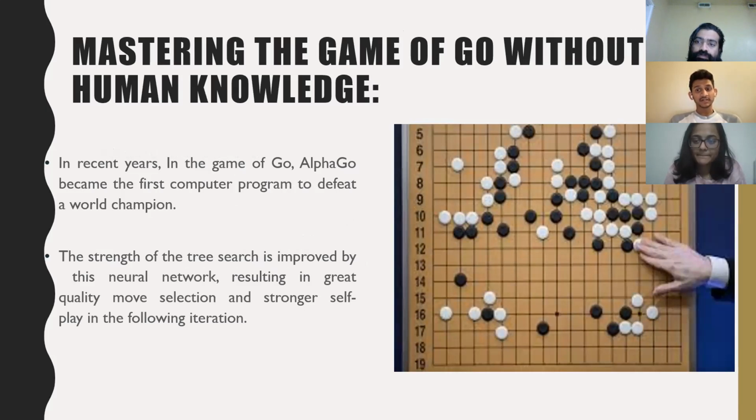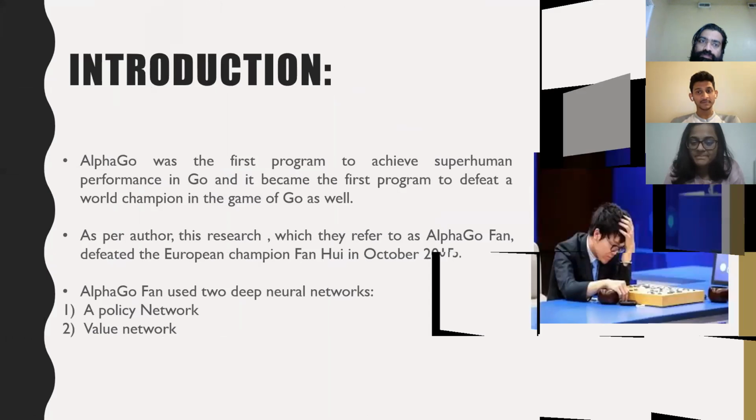The deep neural networks were also used to analyze the positions and select the moves in the tree search. By performing this type of self play, we train the neural networks. We provided a method that is entirely based on reinforcement learning, with no human data, supervision, or domain expertise other than the game rules, where we have learned similar topics in our class. And coming to the next topic.